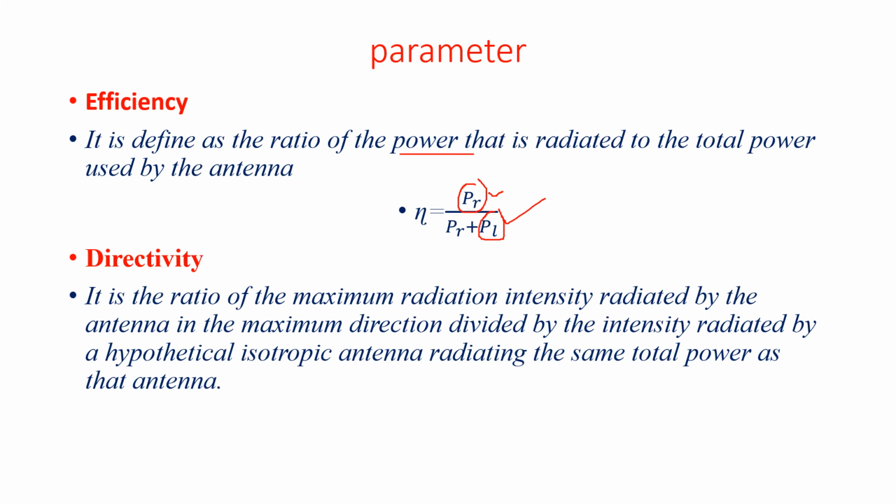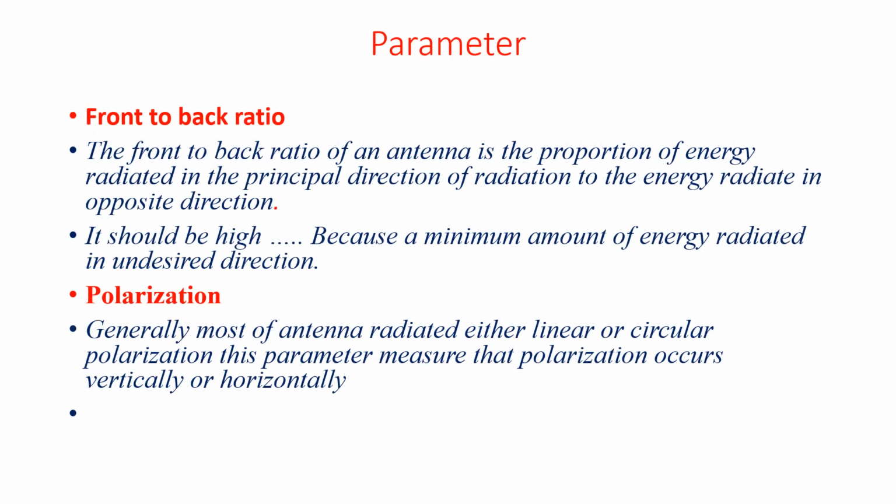Now the front to back ratio. What is the front to back ratio? The front to back ratio of an antenna is the proportion of energy radiated in the principal direction of radiation to the energy radiated in the opposite direction. A high front to back ratio is desirable, because this means that a minimum amount of energy is radiated in the undesired direction. So it is very important.